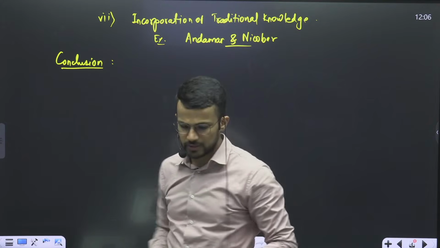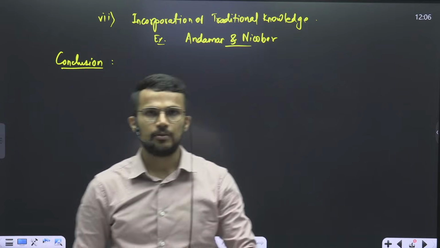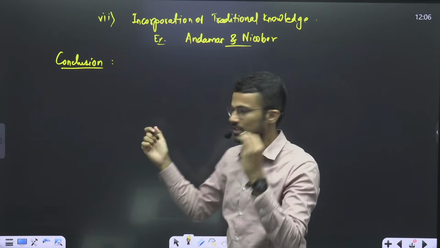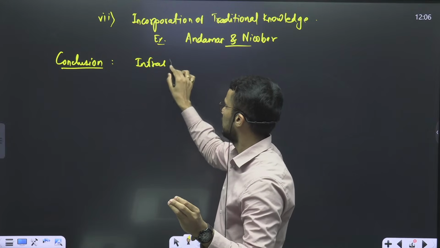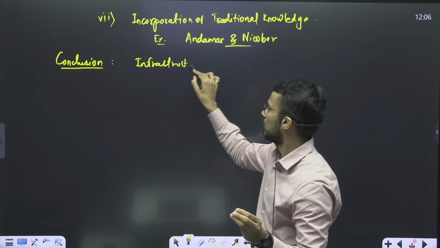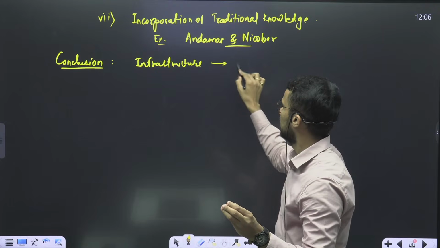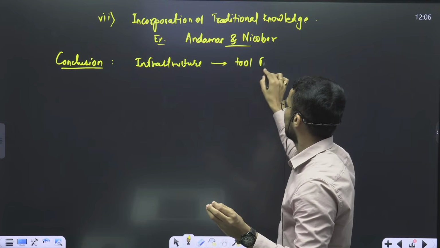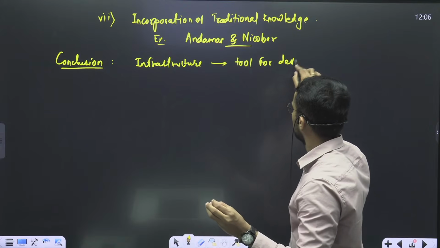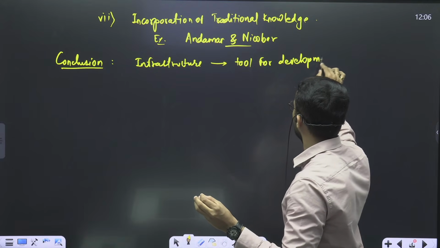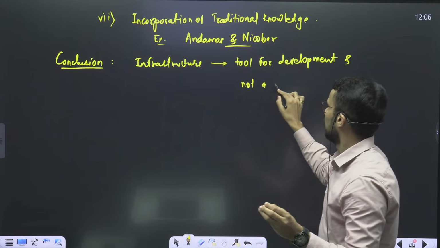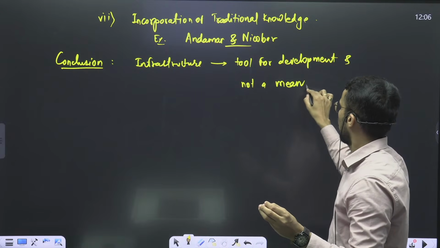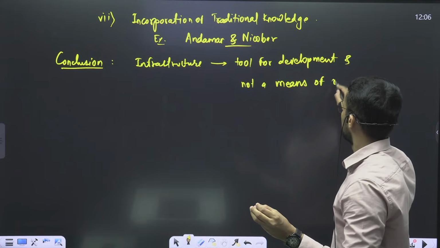In conclusion, we can say that with these kinds of approaches, infrastructure can remain a tool for development, and it will not be a means of disaster risk.